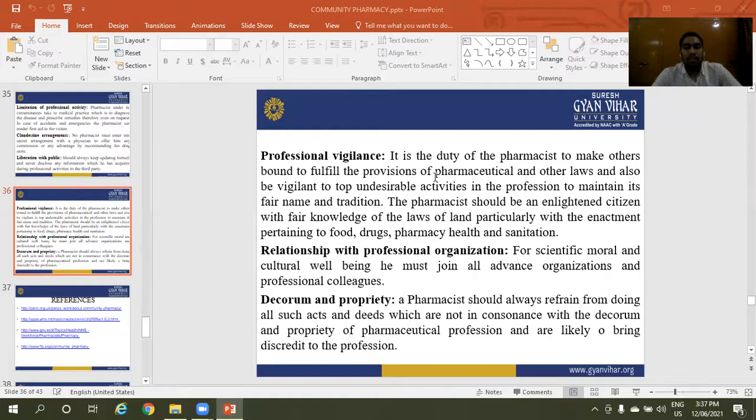Relationship with professional organizations for specific moral and cultural well-being. He must join all advanced organizations and professional colleagues. Decorum and propriety: a pharmacist should always refrain from doing all such acts and deeds which are not in consonance with the decorum and propriety of pharmaceutical persons and are likely to bring discredit to the profession. These are the code of ethics.